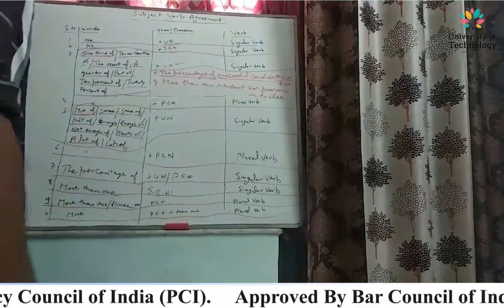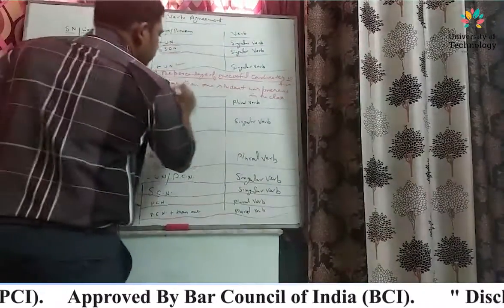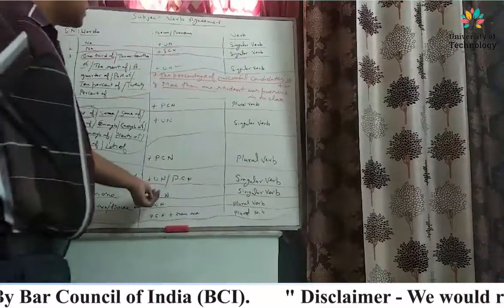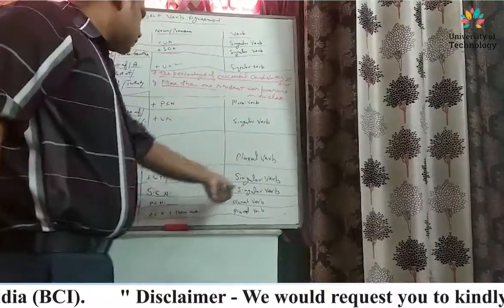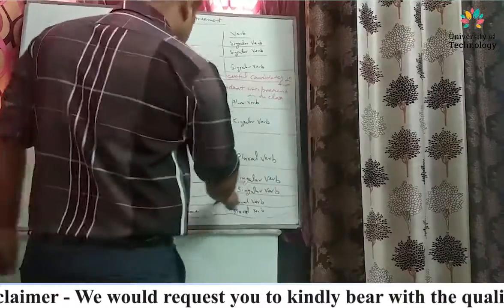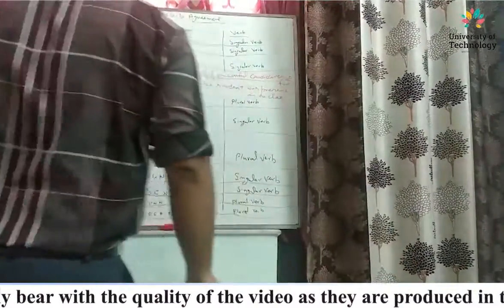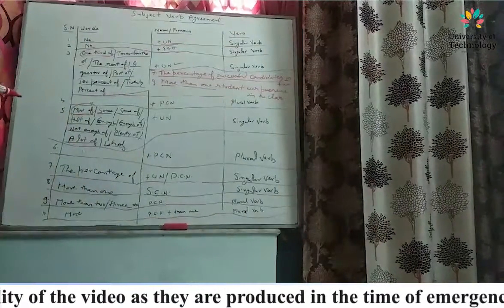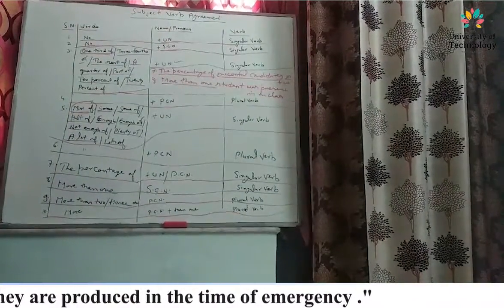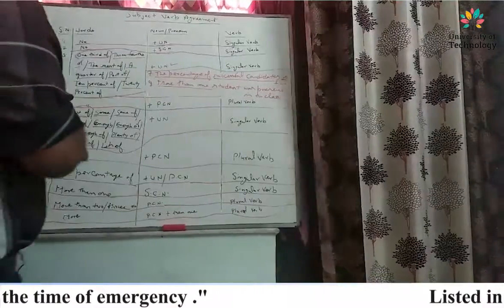More than one student, singular verb, was present in the class. So more than one student was present in the class.